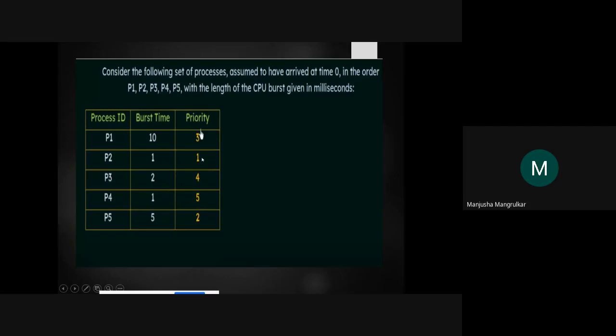Now here, 1 means the highest priority. But while we are performing practicals, the RTOS library is written in such a way that the higher number has the highest priority, right? So please don't get confused about this. Here we have taken 1 as the highest priority, 2 as lower than 1, and 3 again lower than 2.